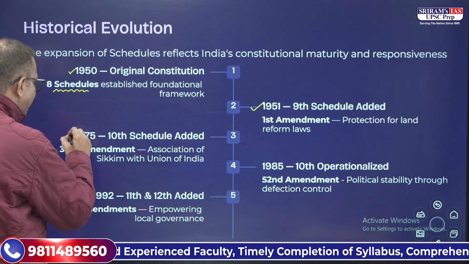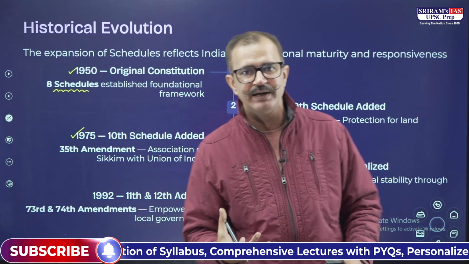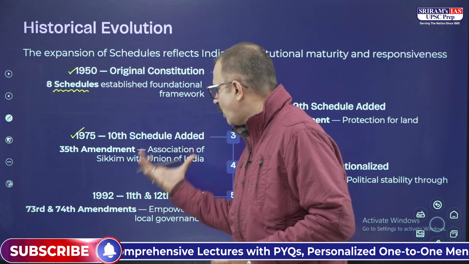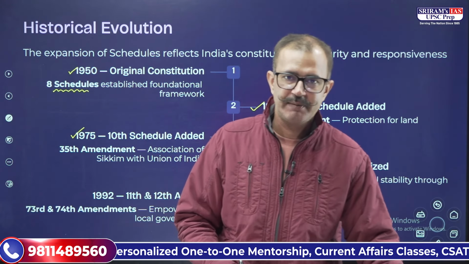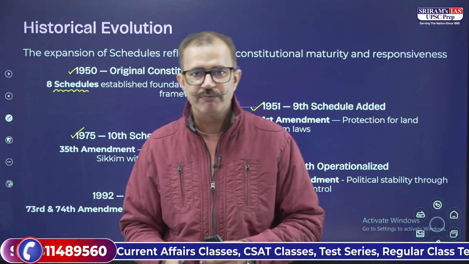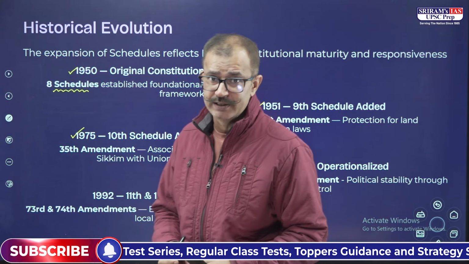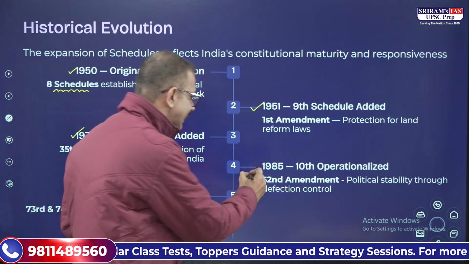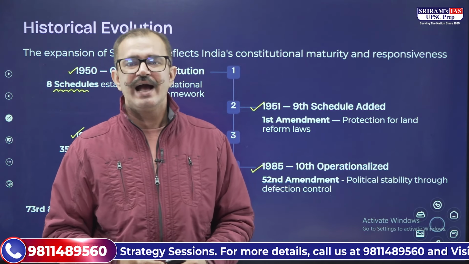In 1975, the 10th schedule was added by the 35th Amendment Act when Sikkim was associated with the Union of India. However, by the 36th Amendment Act, Sikkim was made a state of the Union, and the 10th schedule was repealed. However, by the 52nd Amendment Act in 1985, the 10th schedule was once again added.